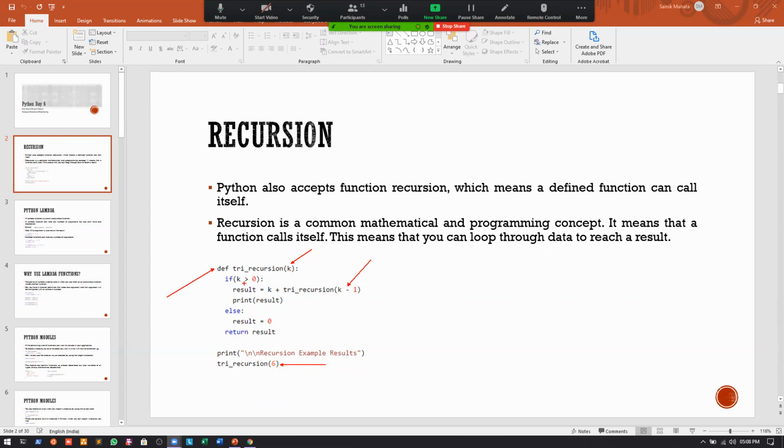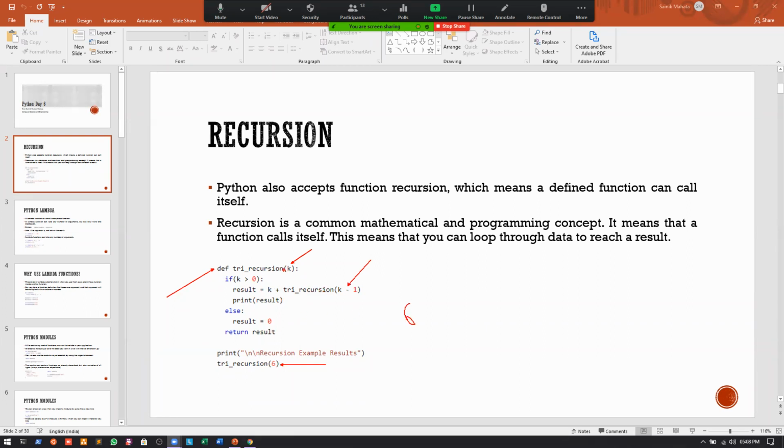So I will check, is k greater than 0? Yes, it is, right? So whenever it is greater than 0, what we will do, we will write result is equal to 6 plus, and again I will call the same function using the value 5. So first and foremost, it will be 6, right? Then we will call this function.